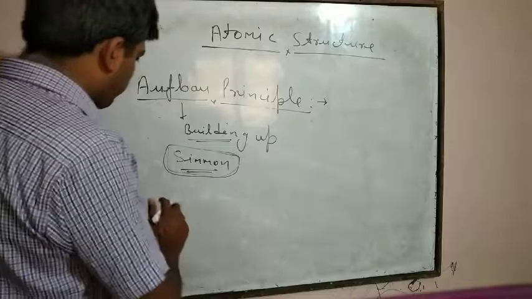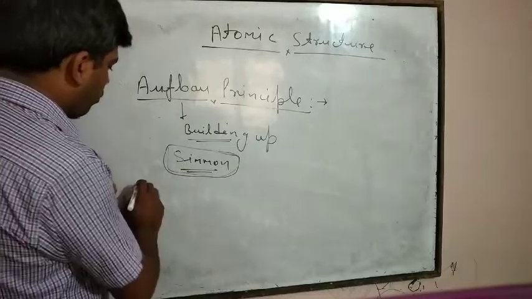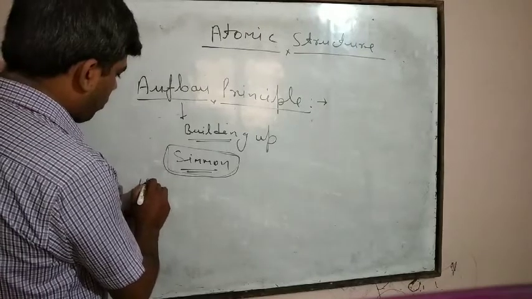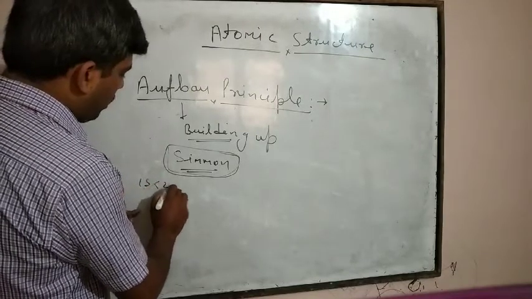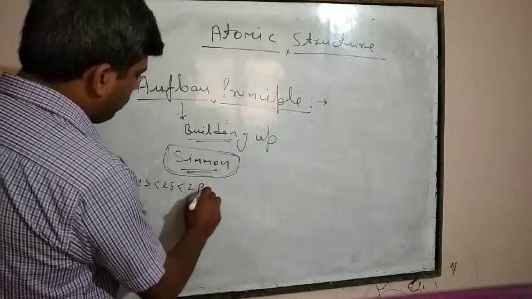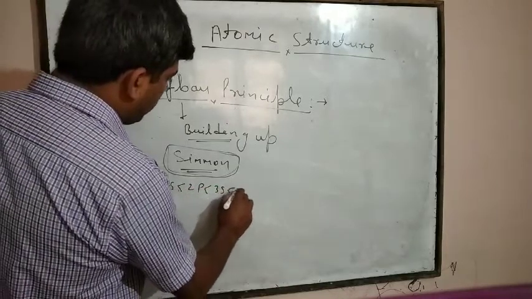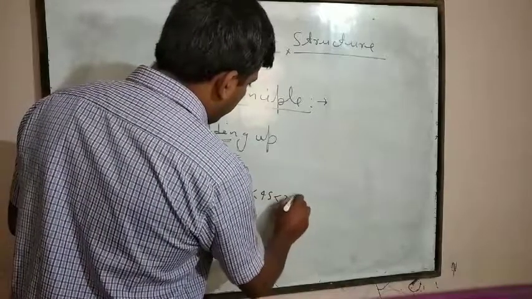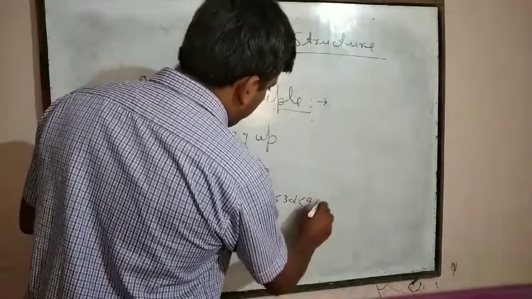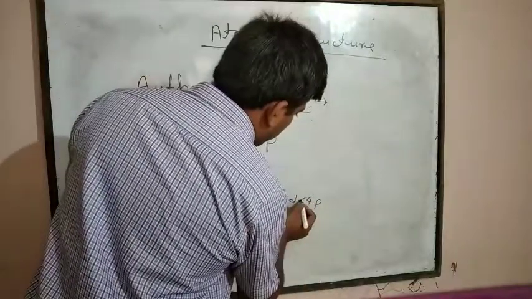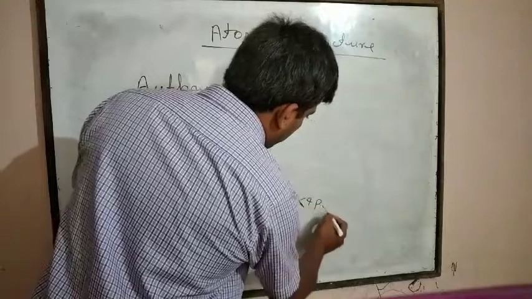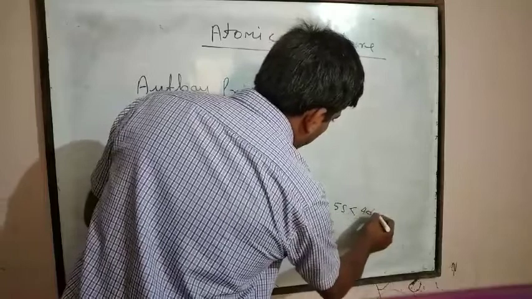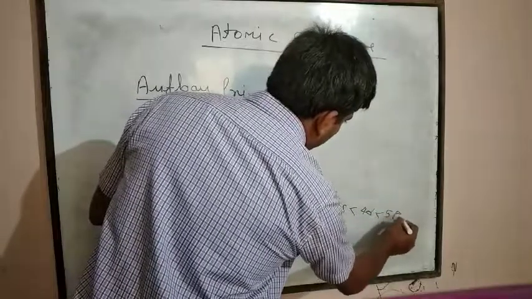For example, first the electron enters 1s, then 2s, then 2p, then 3s, then 3p, then 4s, then 3d, then 4p, then 5s, then 4d, then 5p,